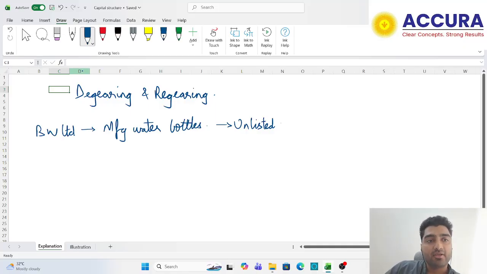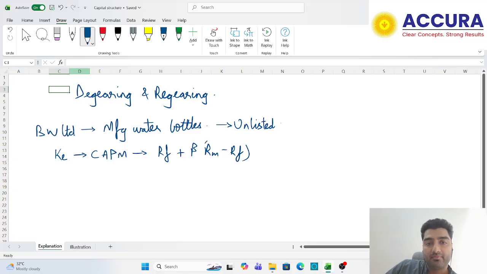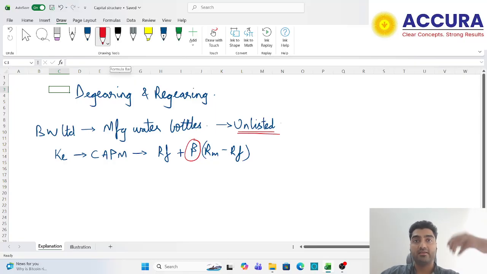Now, I want to find out the cost of equity by using the CAPM formula, that is, the capital asset pricing model. The formula is Rf plus beta (Rm minus Rf). Now I am concerned with the beta over here. I want to find out the beta, but I am an unlisted company, and I get the beta for listed company shares only. Now what is beta? It is the sensitivity of my share price.